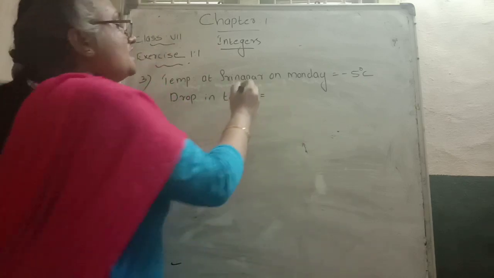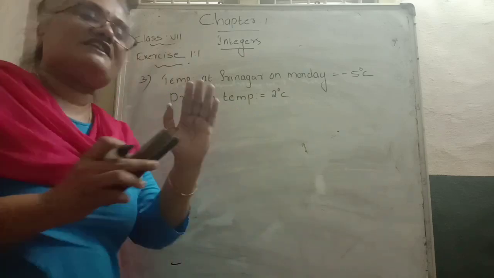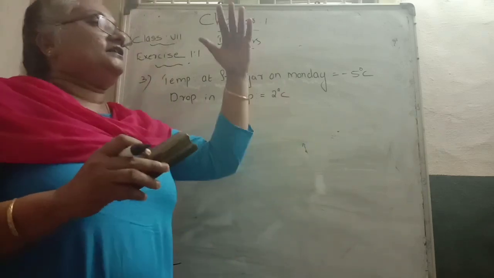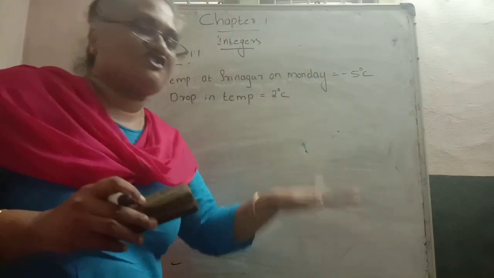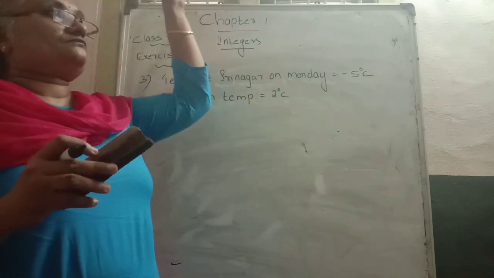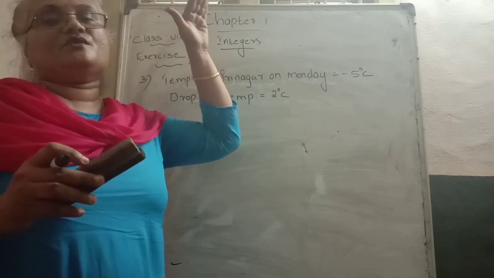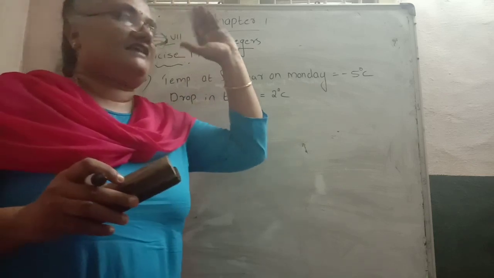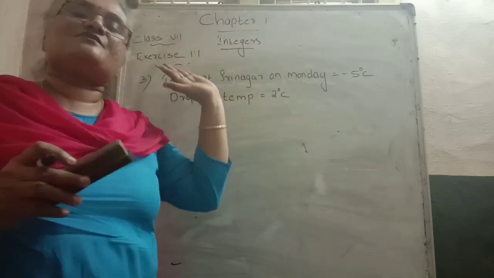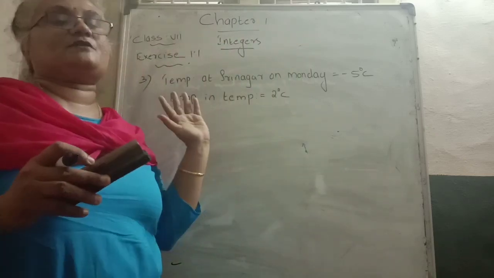It dropped 2 degrees Celsius. So remember one thing here: drop means decrease. A decrease in value is represented as a minus. An increase in value is represented as a positive value. Above is represented as a positive symbol, and below is represented as a negative symbol.